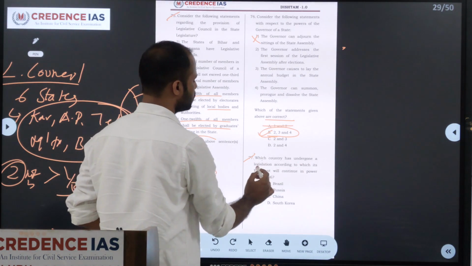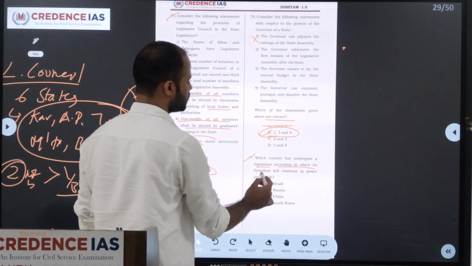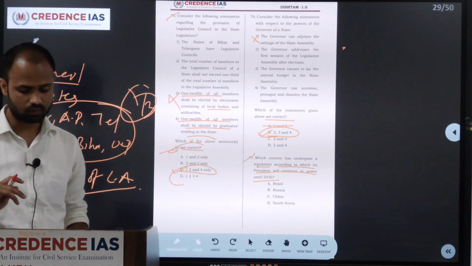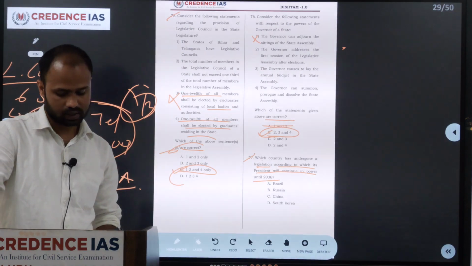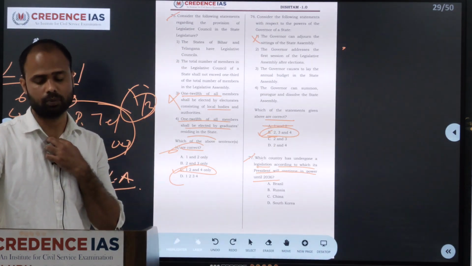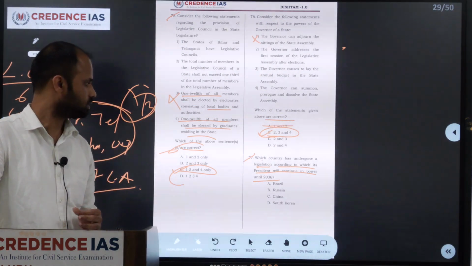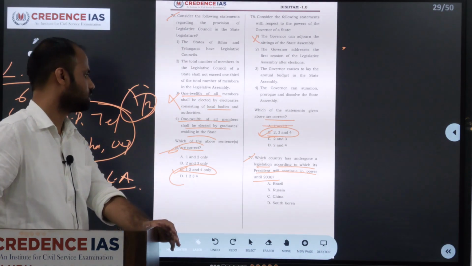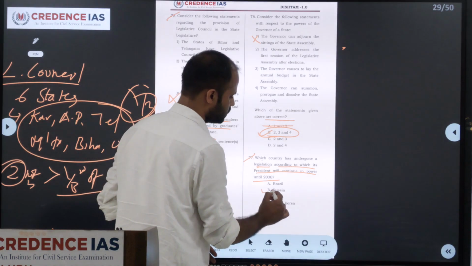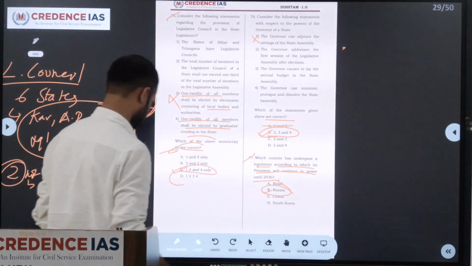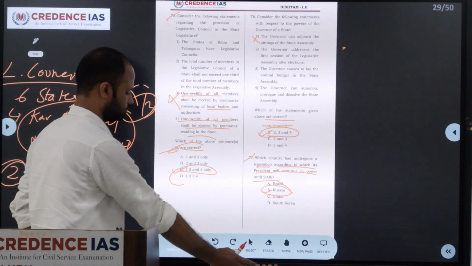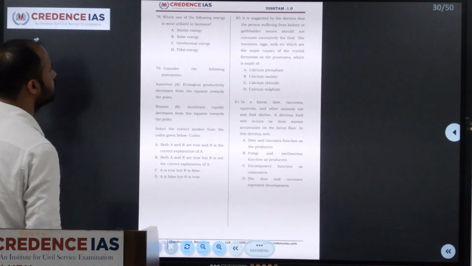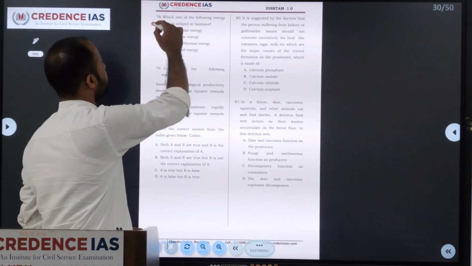Which country has undergone the legislation according to which its president will continue in power in 2036? Recently, Russian President Vladimir Putin signed legislation that may keep him in power till 2036. So the answer is Russia. Next we move on to the 78th.